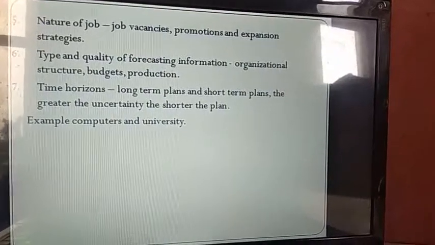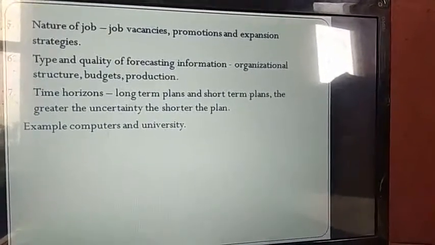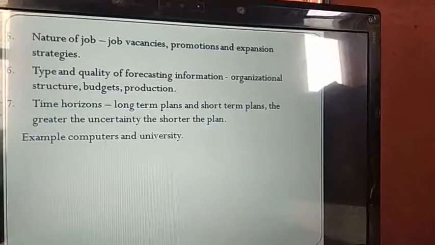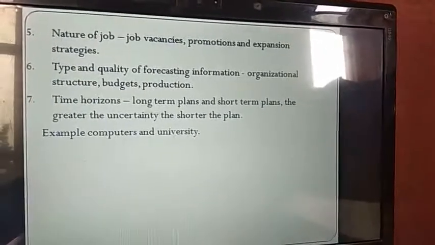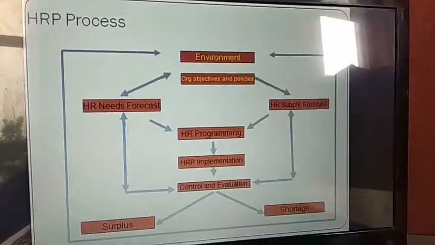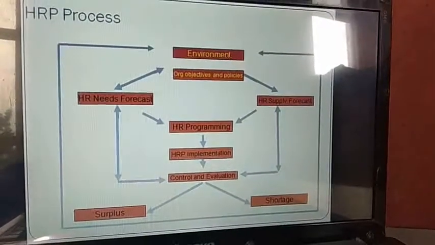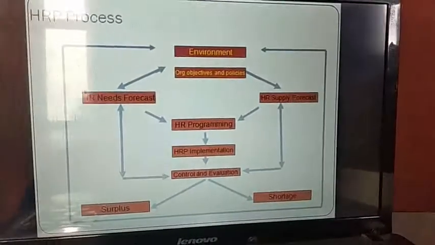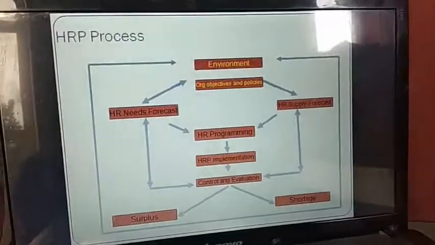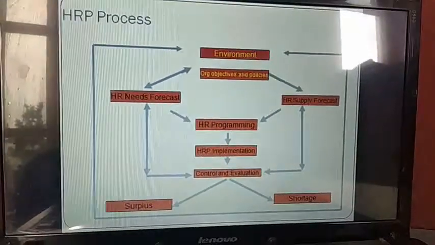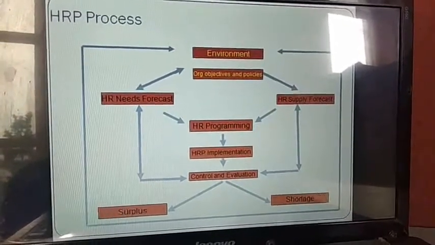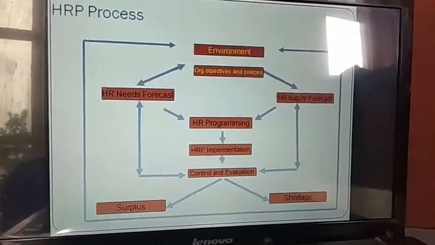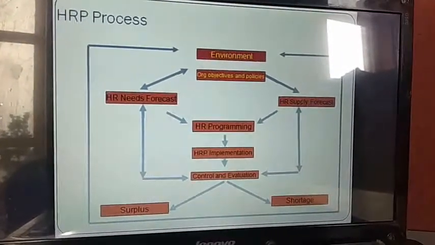Okay, students, welcome back. This was the last slide that we did in our previous session. This is lecture 11 of HRD. Now today we shall be picking up a new topic, and that is your human resource planning process. Now visualize this diagrammatic representation closely.